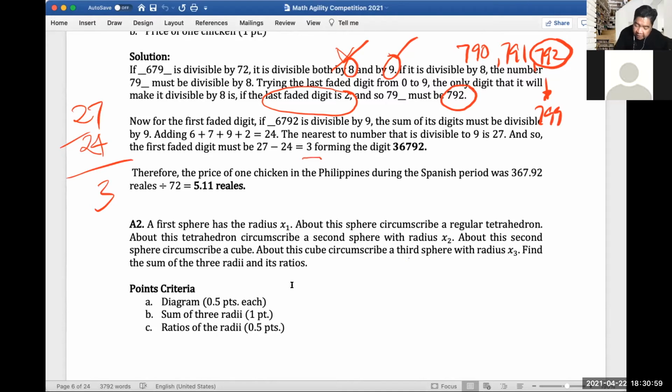So our digits should be 36792. Again, putting back the decimal point between 7 and 9, we get 367.92. And if you divide it by 72, you will get 5.11 reales per chicken. Okay, let's clear this.